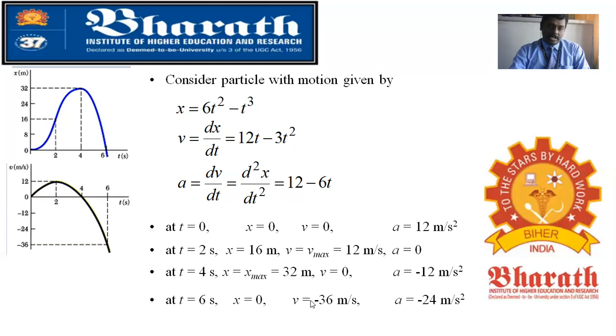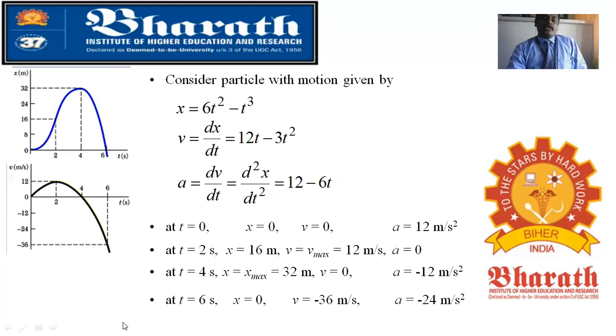And at t equal to 6 seconds, you get a velocity value of minus 36 meter per second. So you get the maximum velocity at 2 seconds, that is v max equal to 12 meter per second at t equal to 2 seconds.